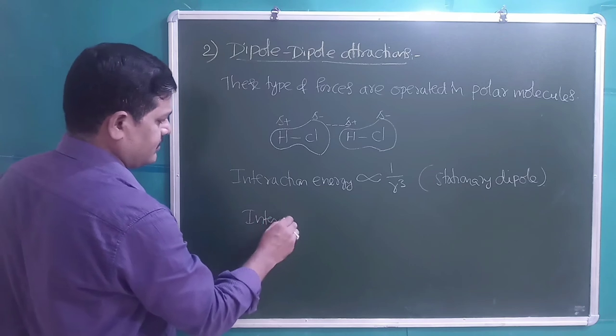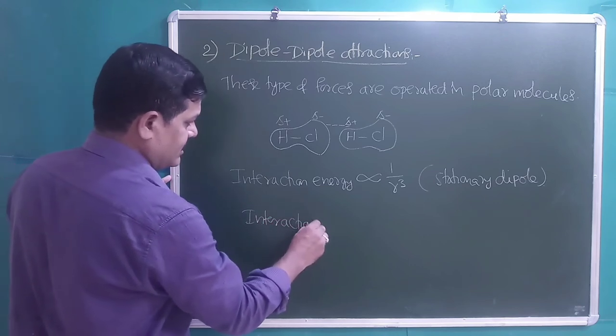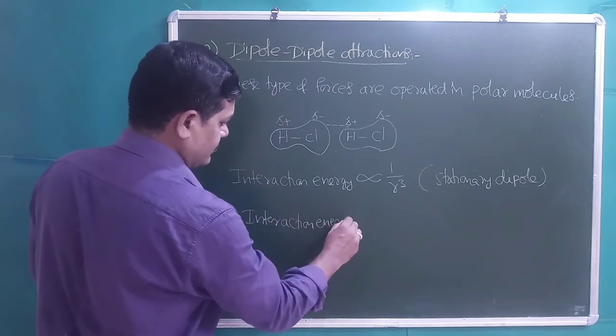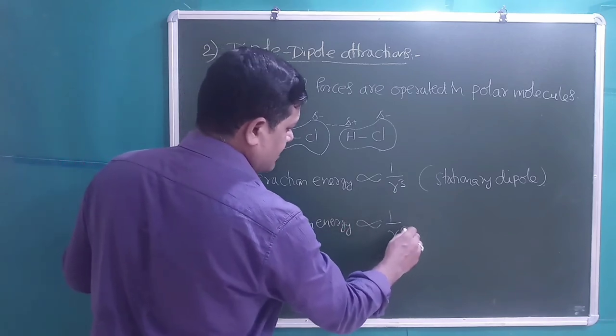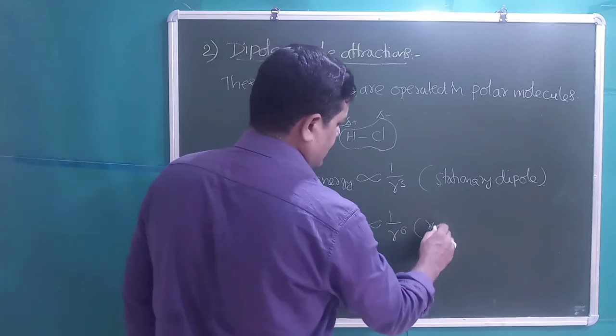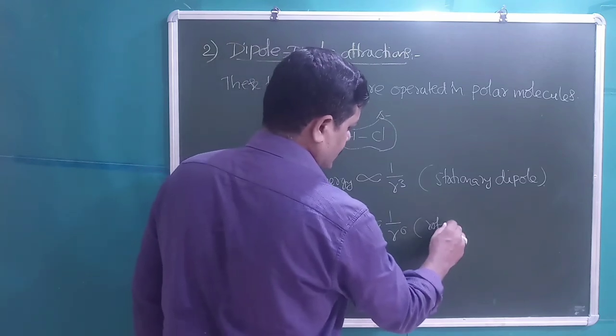Interaction energy is inversely proportional to R power 6. This is for the rotating dipole.